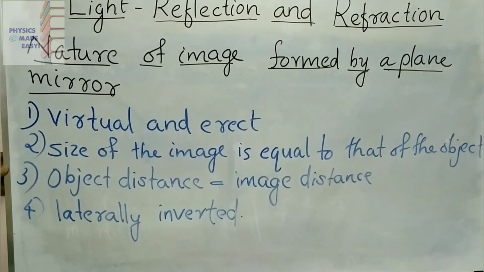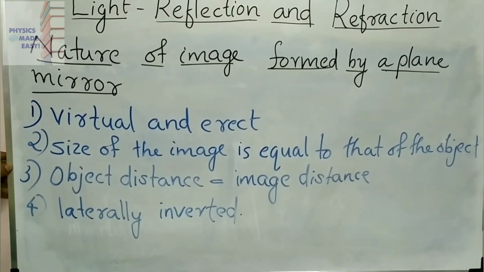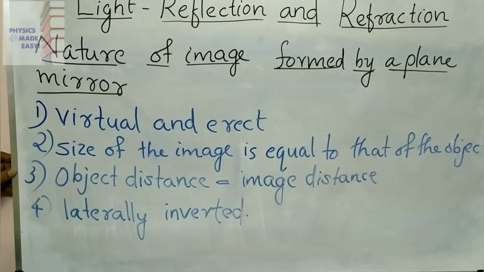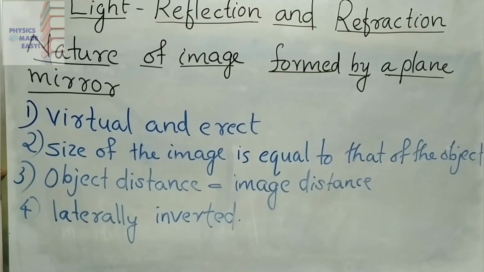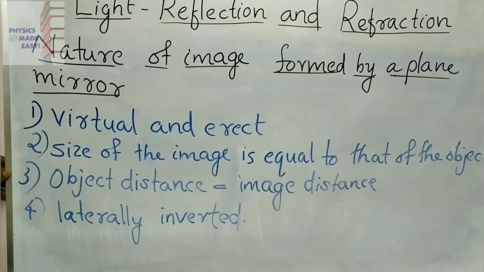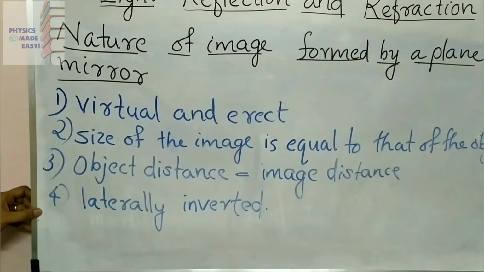The third one, object distance is equal to image distance. Object distance means the distance between the object and the mirror, and image distance means the distance between the image and the mirror. You can see that if you move away from the mirror, your image also moves back.